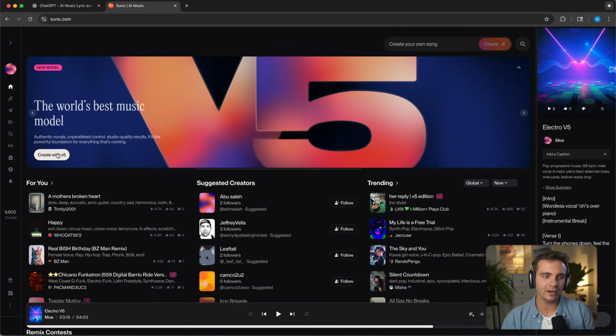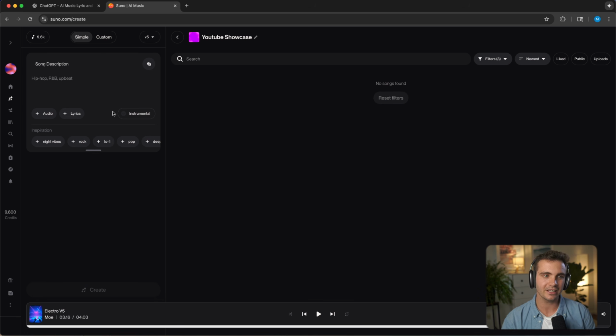To create with V5, either click on Create with V5 or click on the Create section on the left-hand side here. If you haven't used Suno before, the left-hand side is where you can instruct the model to create songs. You can either click on the simple section and you just type in what song you want, for example, a pop song about sushi, and then it creates the lyrics for you. However, I'm going to show you the advanced method that gets much better results.